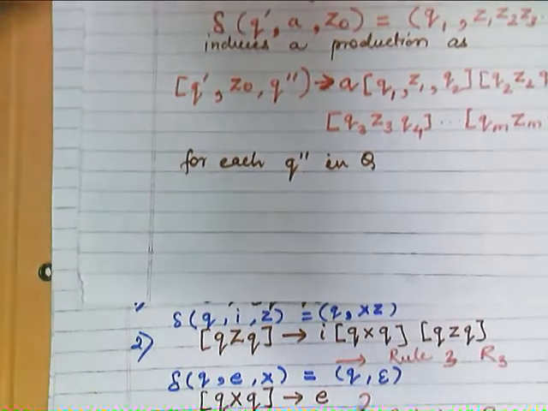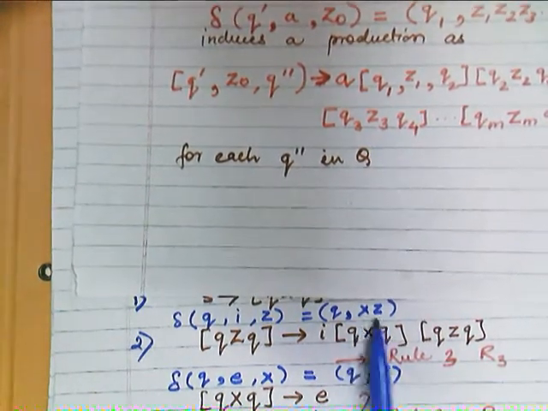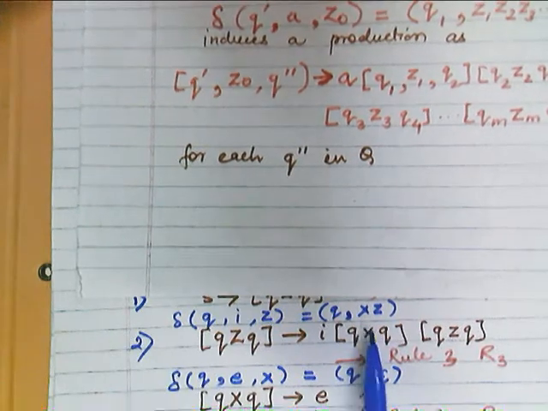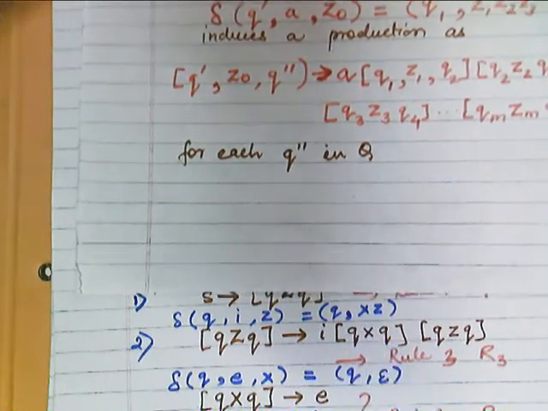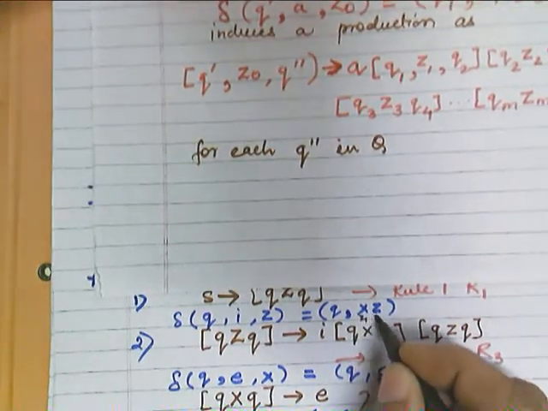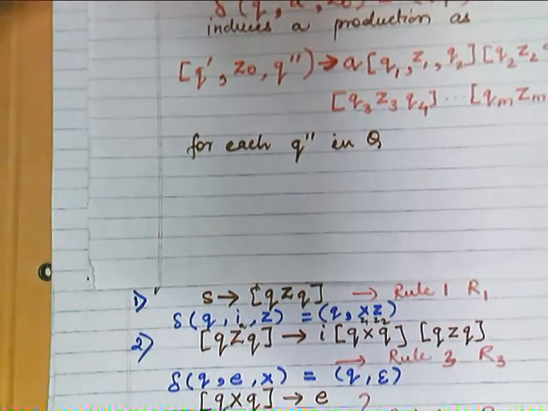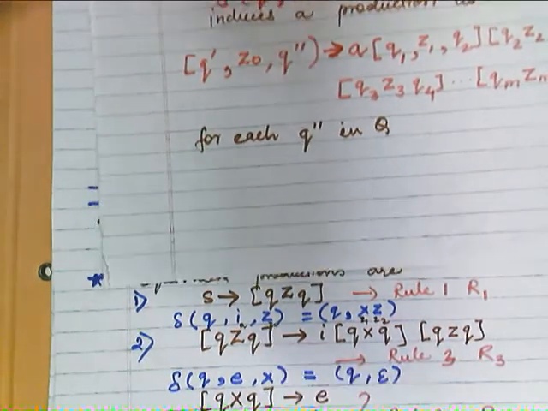Here q1 is nothing but the same q, and this X is acting as Z1 and this is acting as Z2. Am I right? So this is your Z1, this is your Z2, this is your a, and this is your Z0.